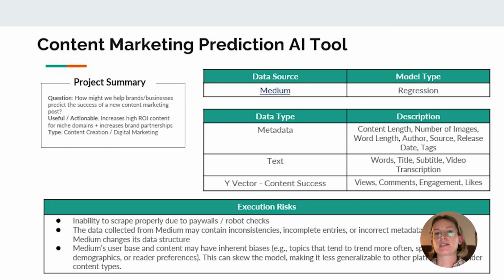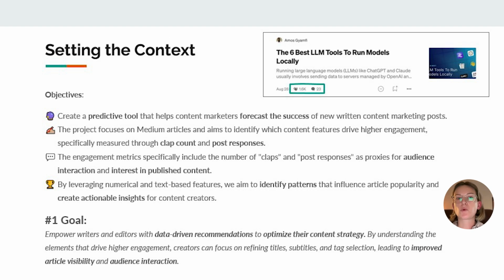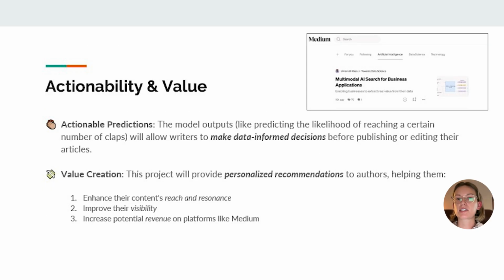Our primary objective is to create a predictive model to determine the factors that make a Medium article engaging and widely read. This involves a prediction task, where our goal is to predict whether an article will have high or low engagement based on its content and metadata features. The prediction is actionable because it provides content creators with insights into factors driving audience engagement, making it a valuable tool for optimizing content strategy.